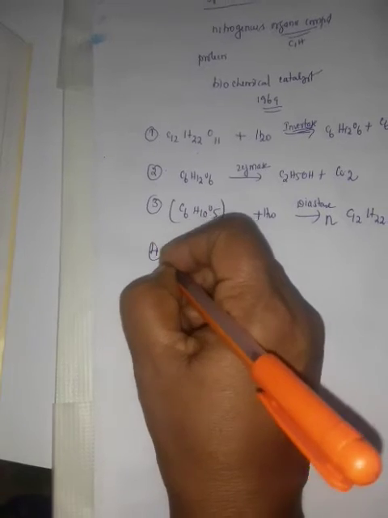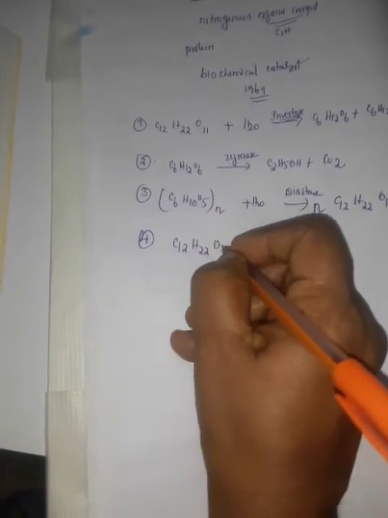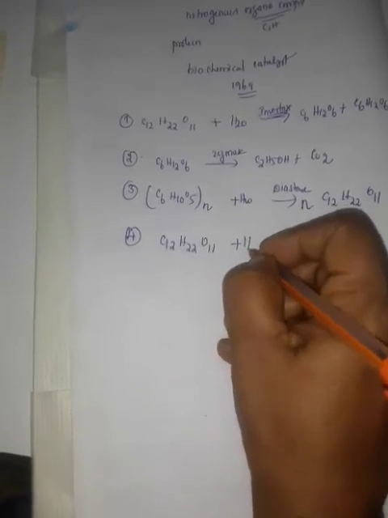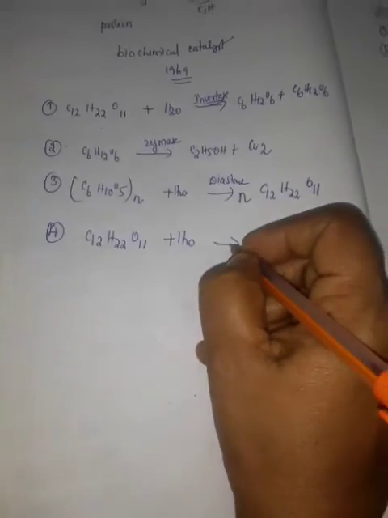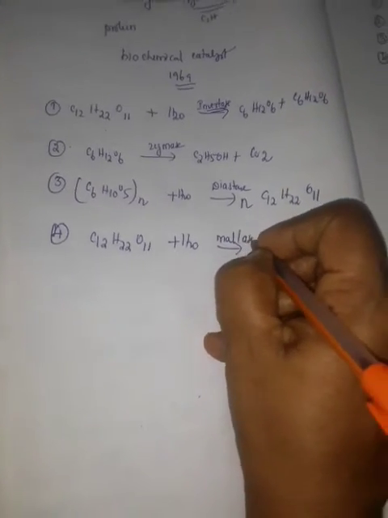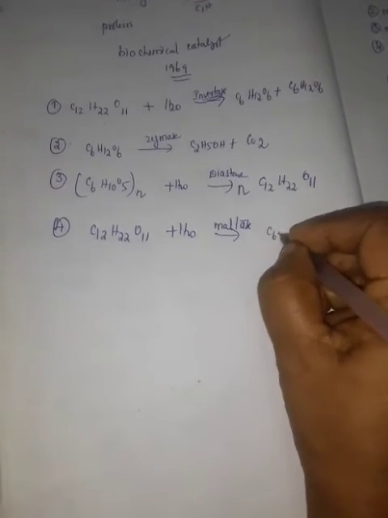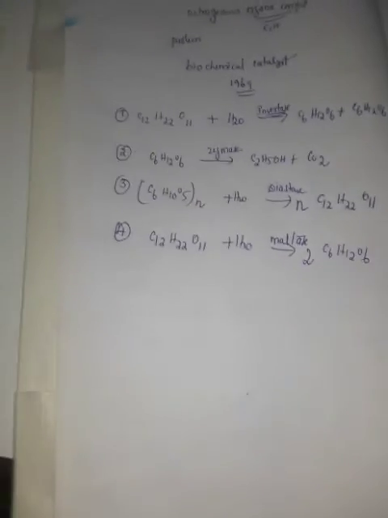Conversion of starch into maltose in the presence of the enzyme diastase. Maltose, C12H22O11, on hydrolysis in the presence of an enzyme maltase, is converted to glucose, C6H12O6, 2 molecules of glucose.